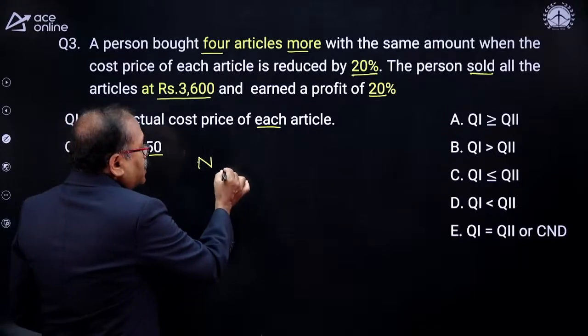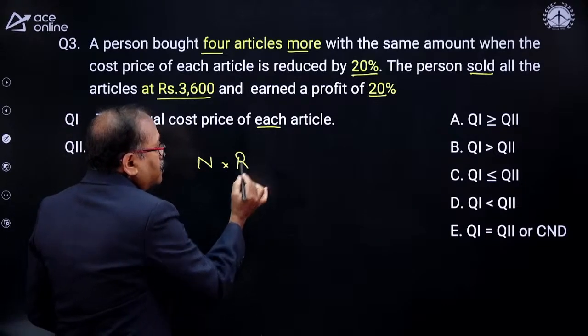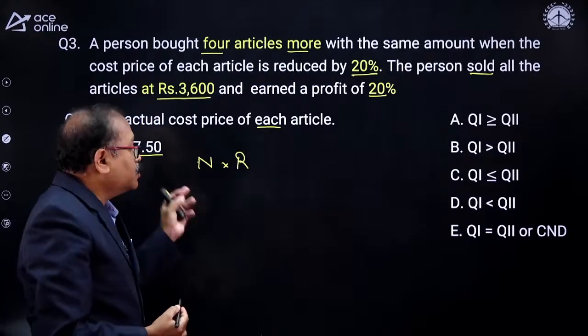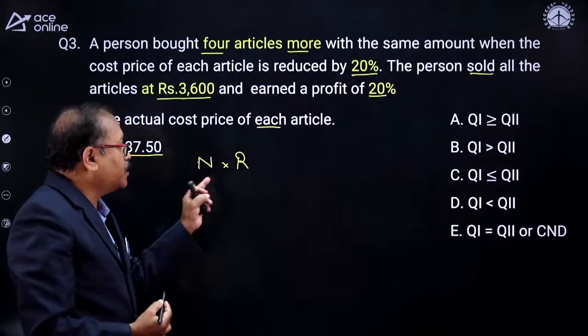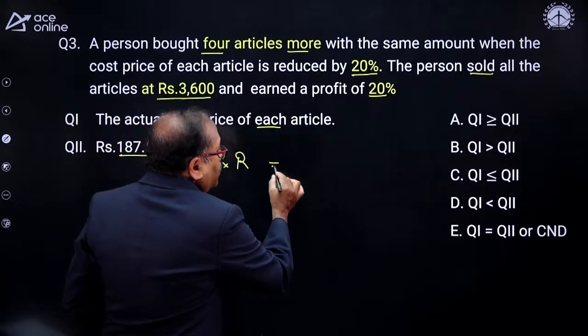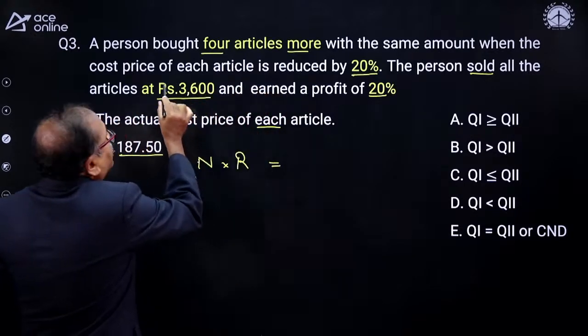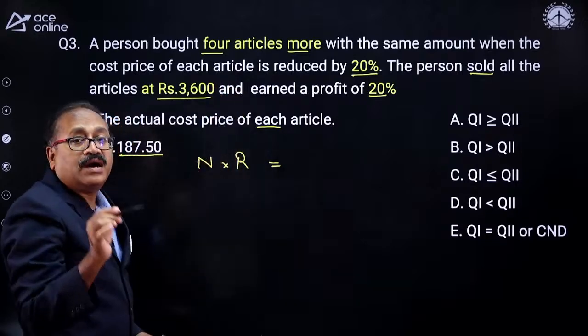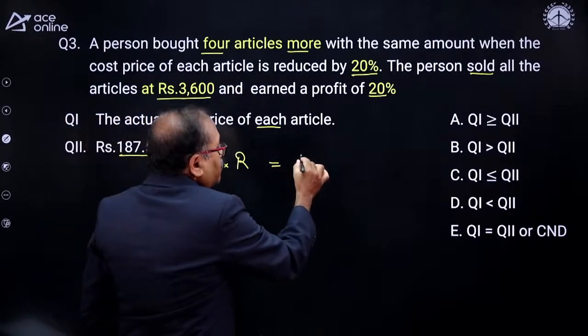So, let's assume that the rate per article is r. What is the total cost? The total cost is n into r, the number of articles into the rate per article. Now, which is equal to, what happens? They are able to buy how many more? 4 more articles. That means n plus 4.